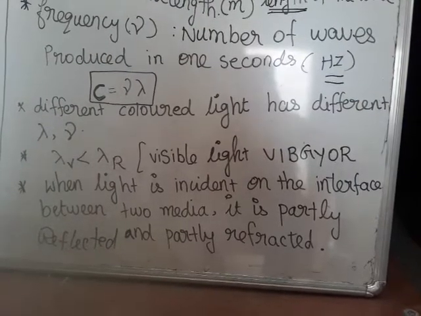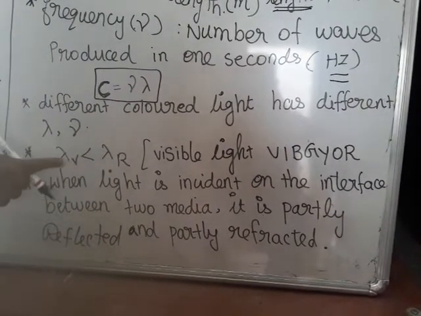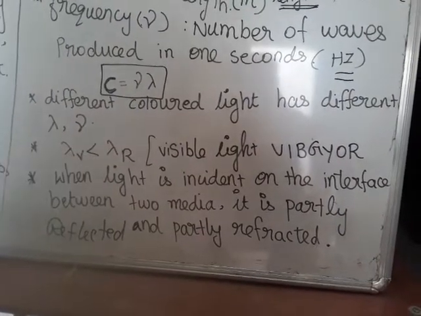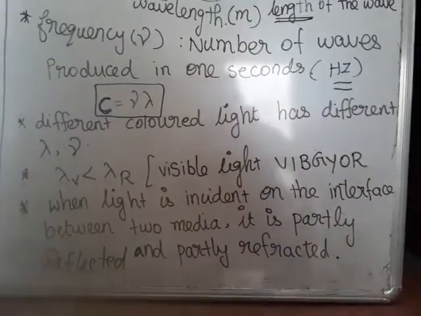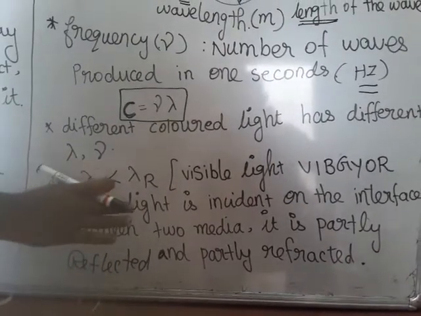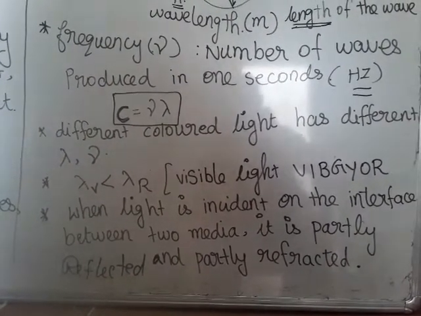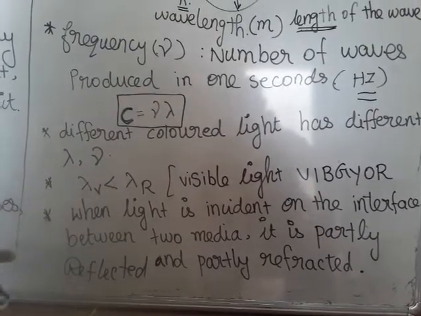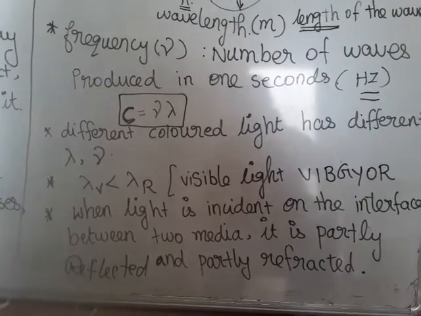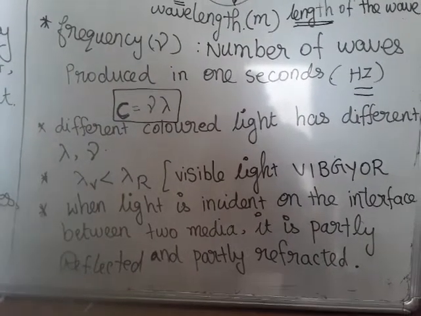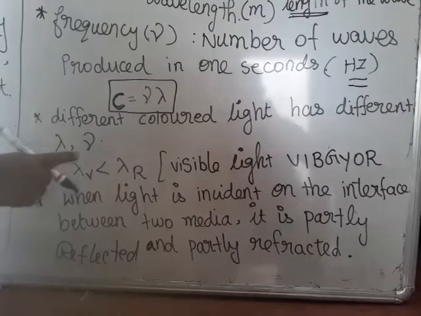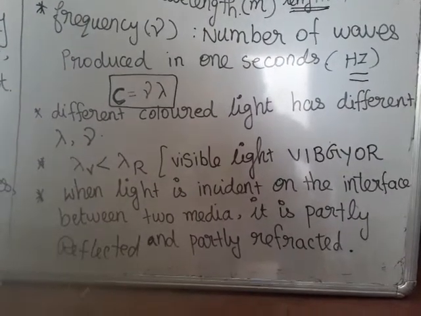For example, violet has the low wavelength and red has the high wavelength. But when we consider the frequency, it is totally opposite. Which one has the lowest frequency? Red. Which one has the highest frequency? Violet. So frequency and wavelength are inversely proportional.